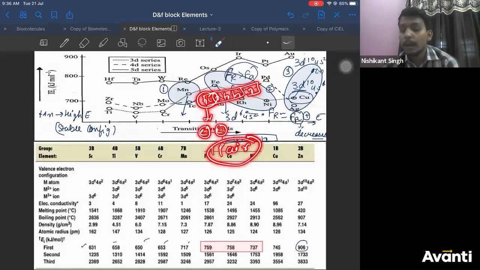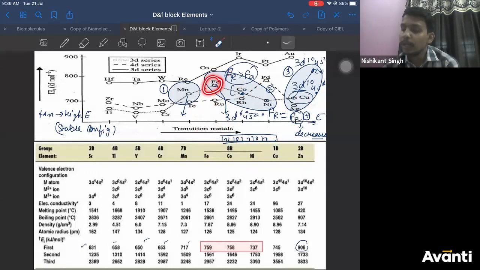But after adding one atomic number, you are increasing the proton also. So force of attraction is also increasing. Effectively, there is an increase in force of attraction by 1, right?